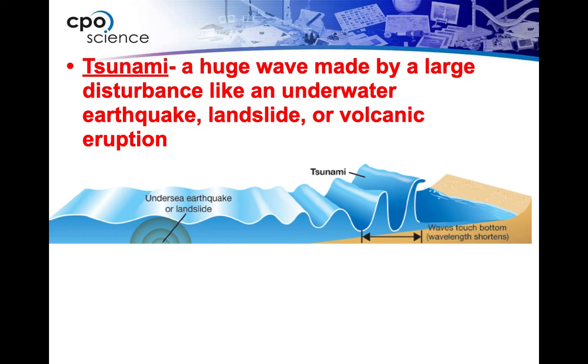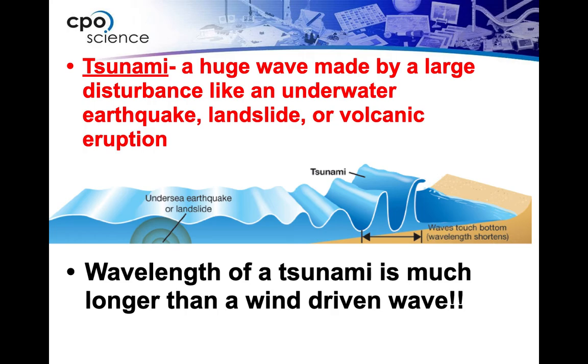So just like when you take a rock and drop it in a pond, now imagine nature doing that with a really large rock, a really large chunk of land, or a volcanic eruption. Actually, the largest tsunami on record, which is around 1,700 feet, was caused by a landslide, and it happened in Alaska. Crazy large tsunami.